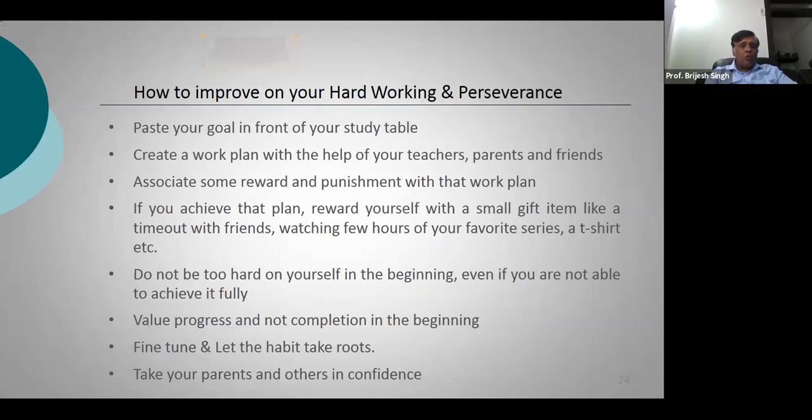Your progress towards your goal should be consistent. Then fine tune and let the habit take root. Once the habit has taken root, you will have a lot of rewards coming your way.